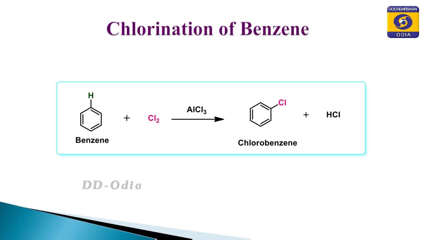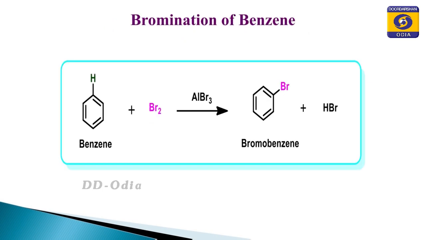That means, benzene when treated with chlorine in presence of the Lewis acid catalyst, that is anhydrous aluminum chloride or ferric chloride, produces chlorobenzene. Similarly, benzene when treated with bromine in presence of catalyst anhydrous aluminum bromide or ferric bromide, produces bromobenzene.